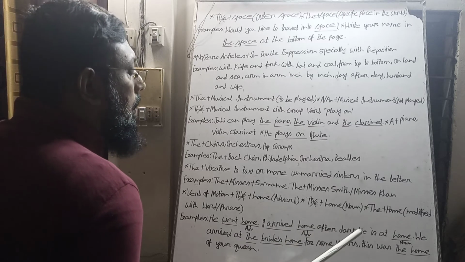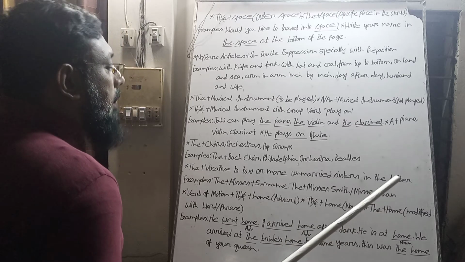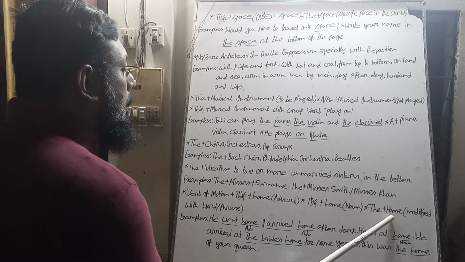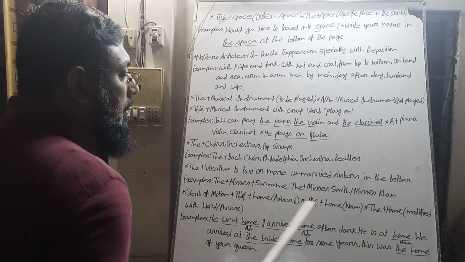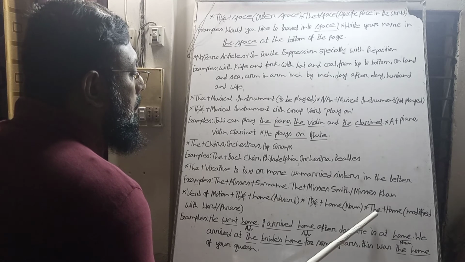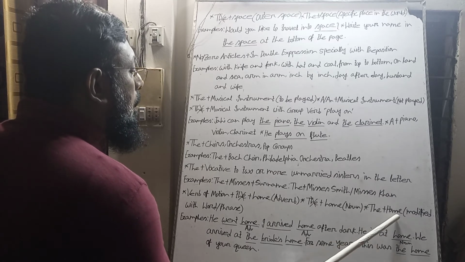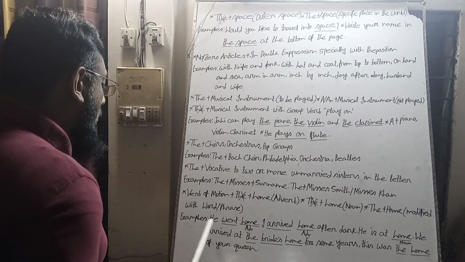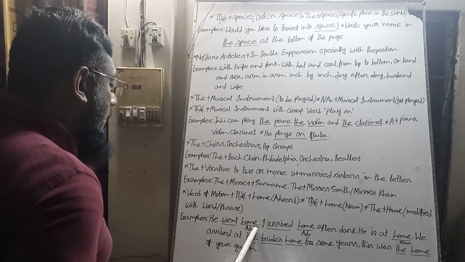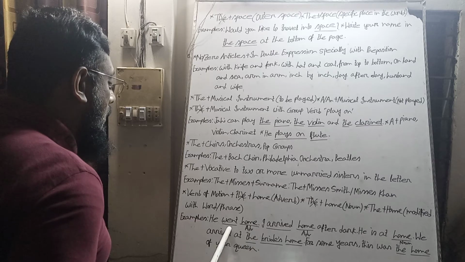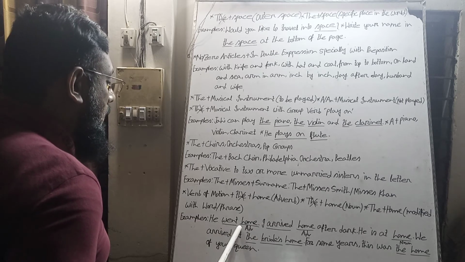But when we modify the word home with a word or phrase, then we use the article before the word home. For example, he went home. Home is a direct adverb here after the motion verb go and gone. So we have not used the article.